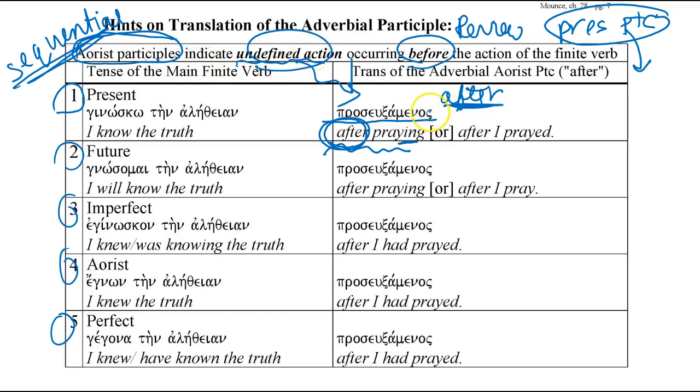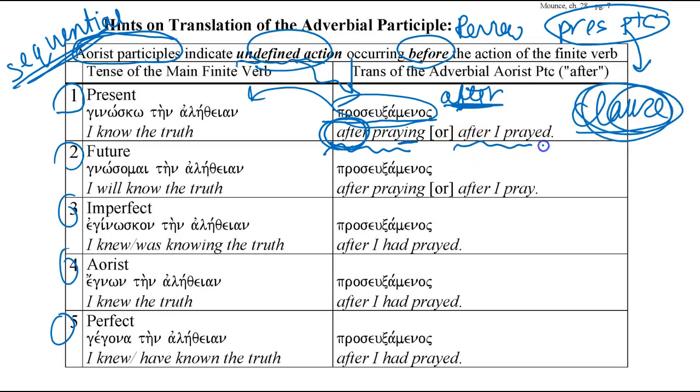If all you saw was prosuxamenos in isolation, not modifying anything else, you might translate it as "after praying." But because we're using it in a sentence, remember, the goal of every participle is to translate it as a clause. So I very much want you to translate it in this way.